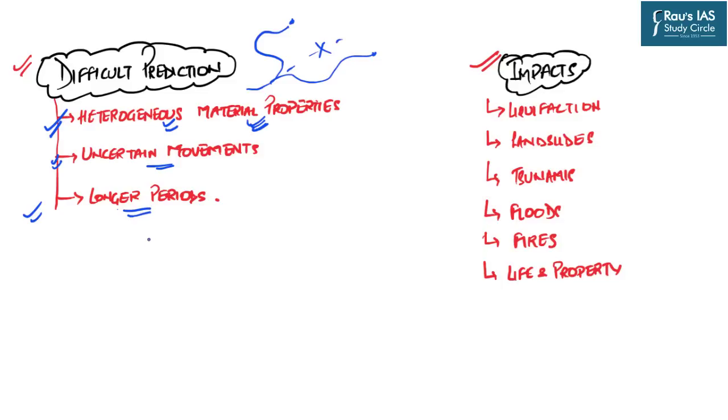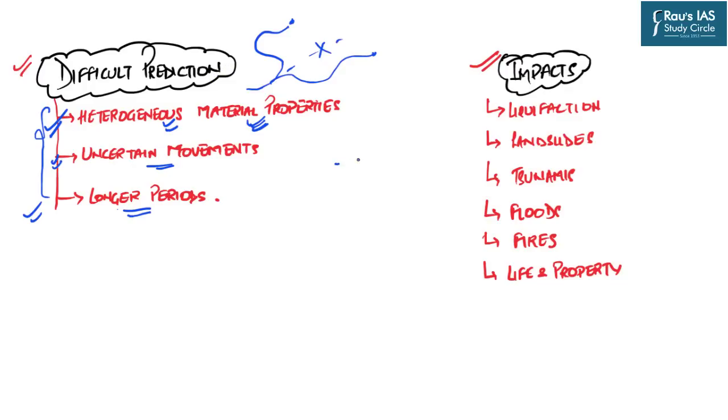And the interlocking period between these plates is so long that the machines are not able to exactly predict that when the shearing resistance will be overcome by the shearing forces, and hence the energy will be released. So these are the three primary reasons which still make the exact prediction of the earthquake difficult.